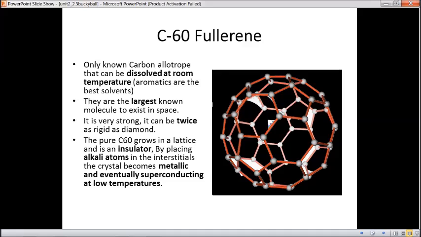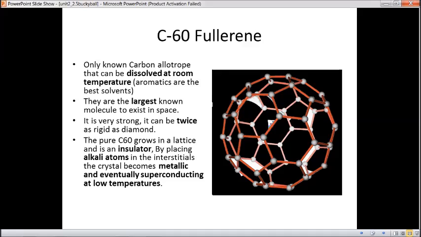It dissolves in aromatics, which are the best solvents. They are the largest known molecule to exist in space. It is very strong and can be twice as rigid as diamond, and so costlier too. The pure C60 grows in a lattice and is an insulator.